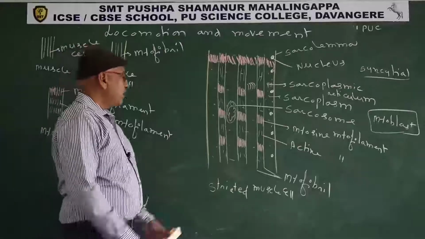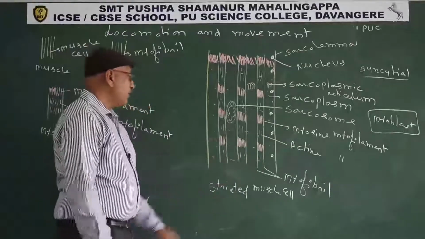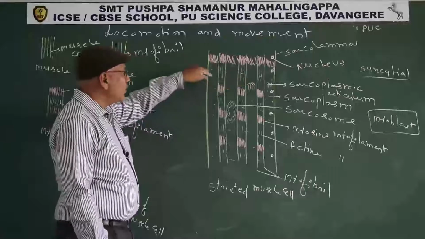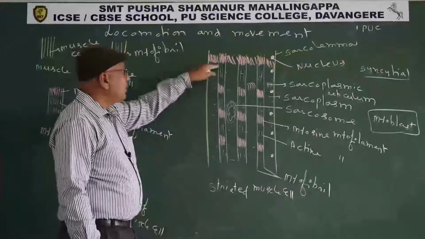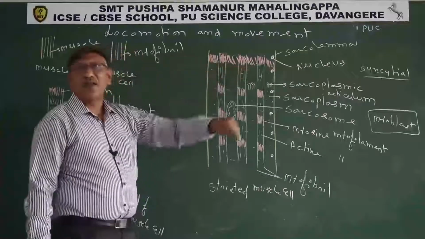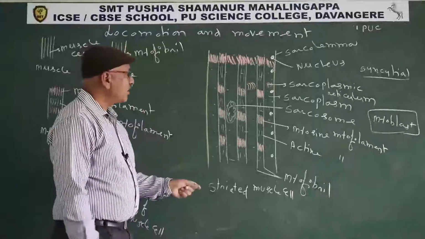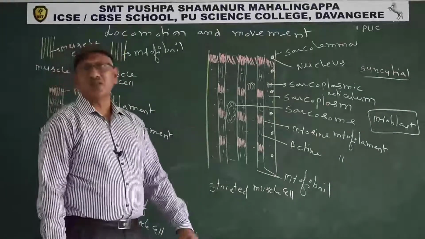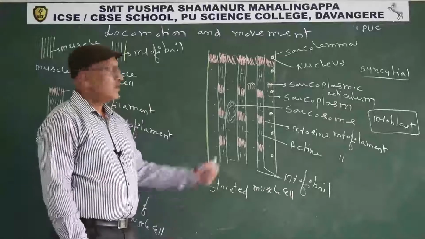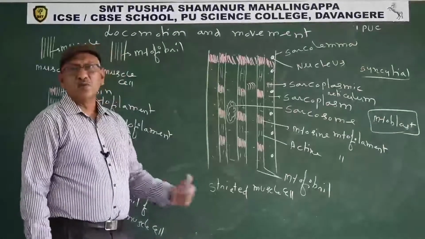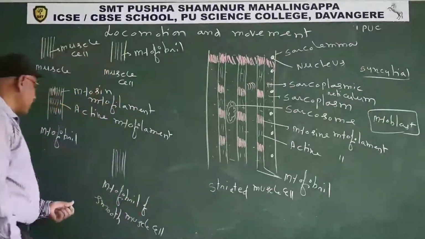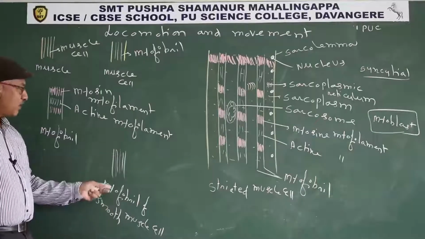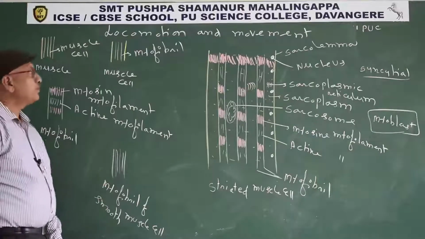So, in a striated muscle cell, numerous myofibrils are present from one end to another end. In all the myofibrils, myosin filaments coincide and appear as a line. That's why it got the name striated. Striations are also seen in cardiac muscle. Striations are absent in smooth muscle cell. We already discussed that in smooth muscle cell, myosin and actin filaments are present side by side.